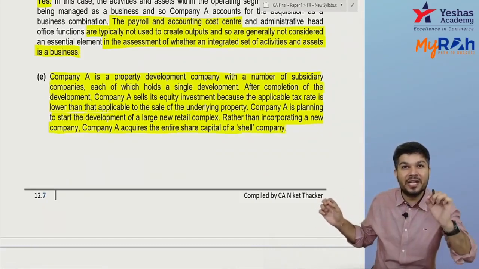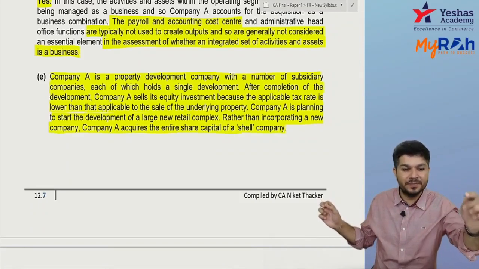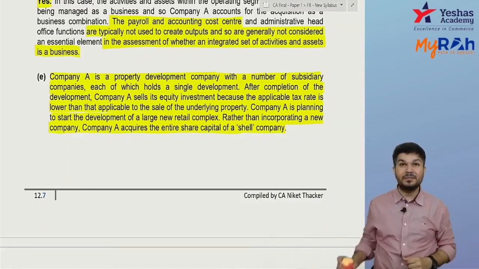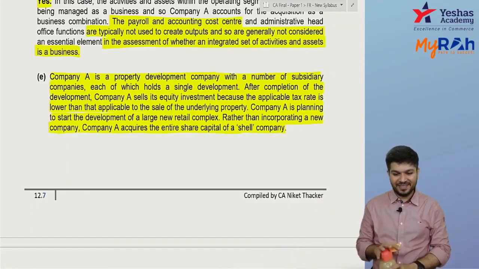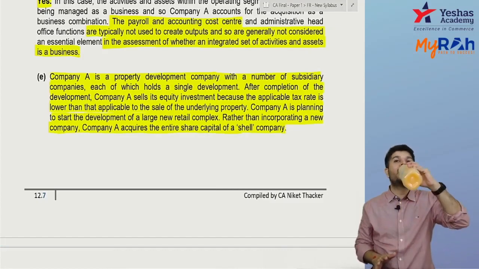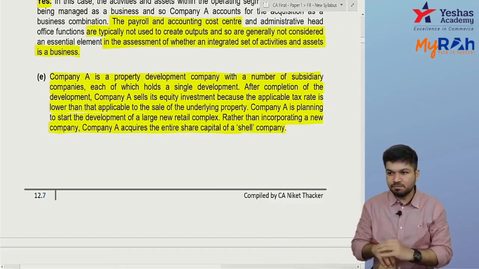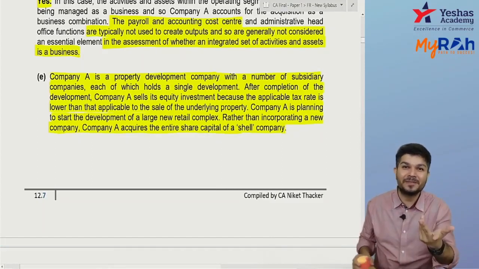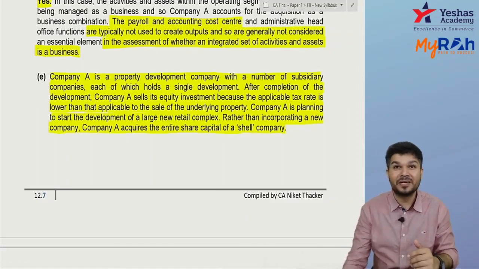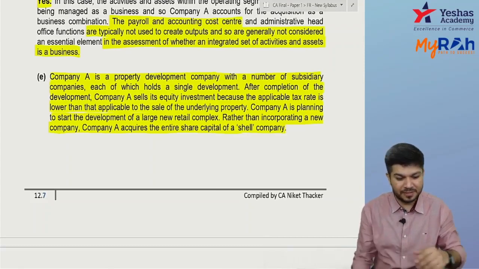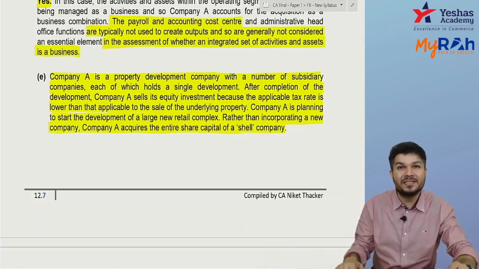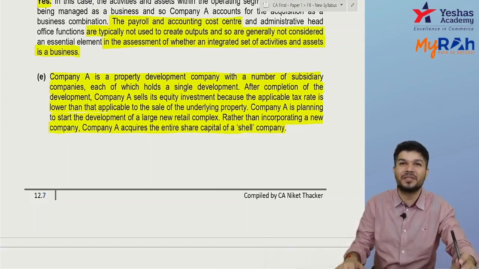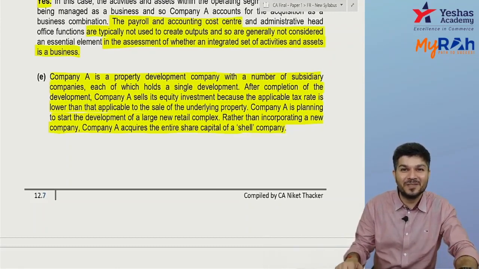If I acquire a shell company, is it a business combination? No, sir. If you acquire a shell company, it doesn't have any business. As there is no business over here, it is not said to be a business combination.